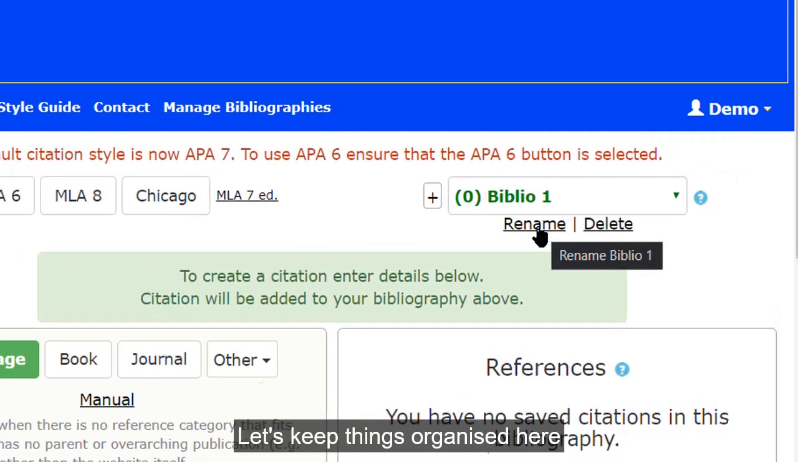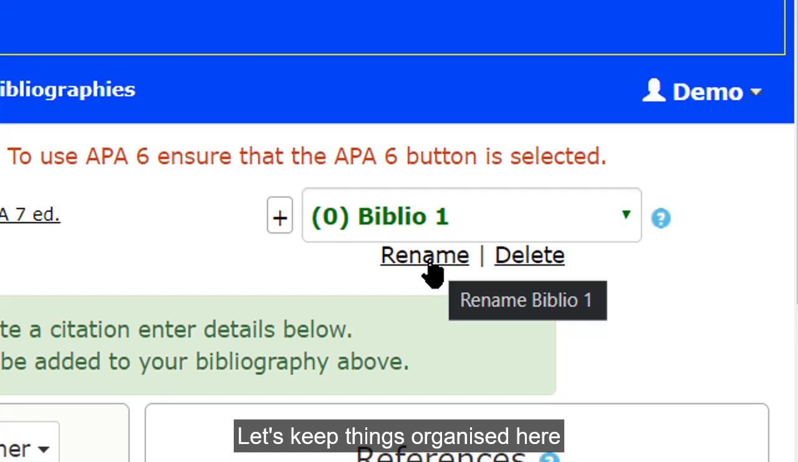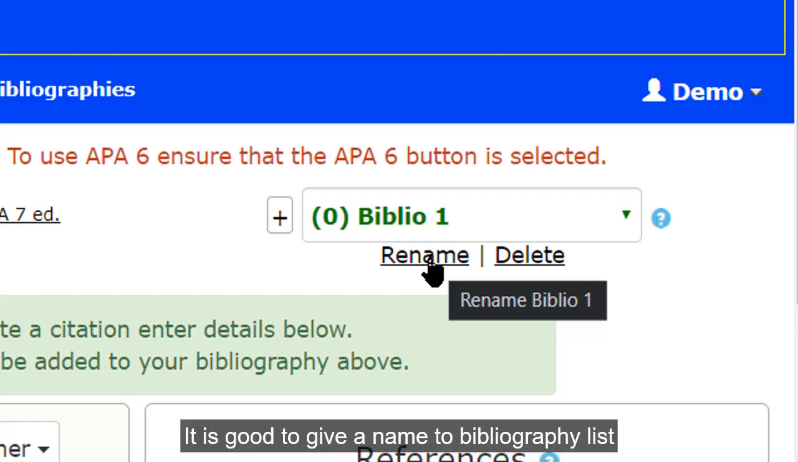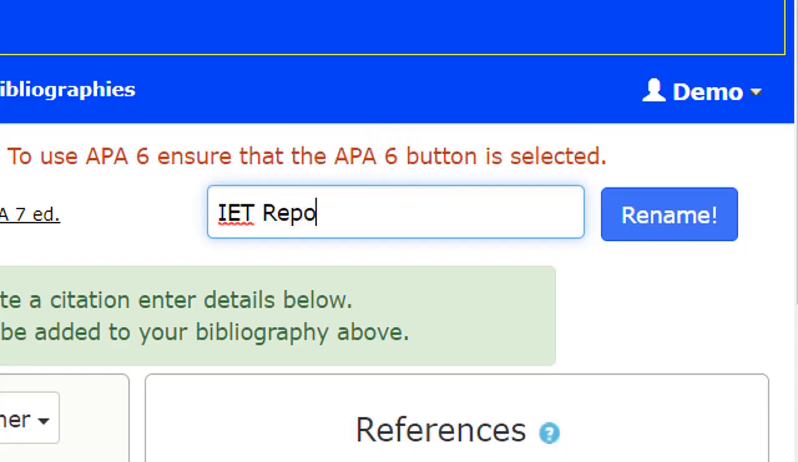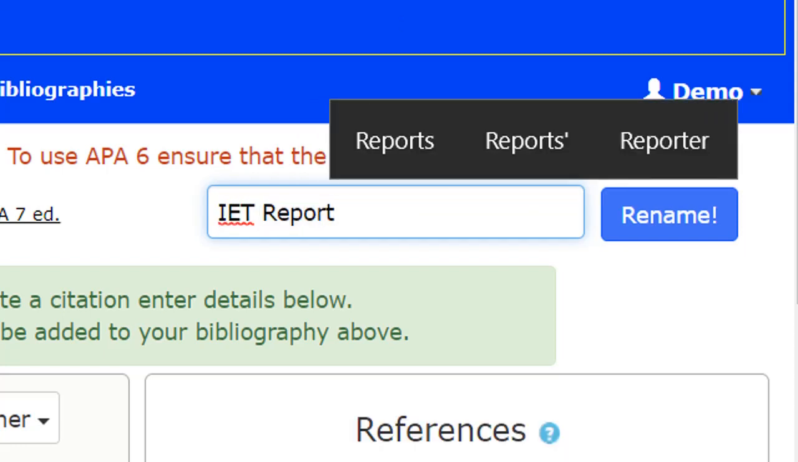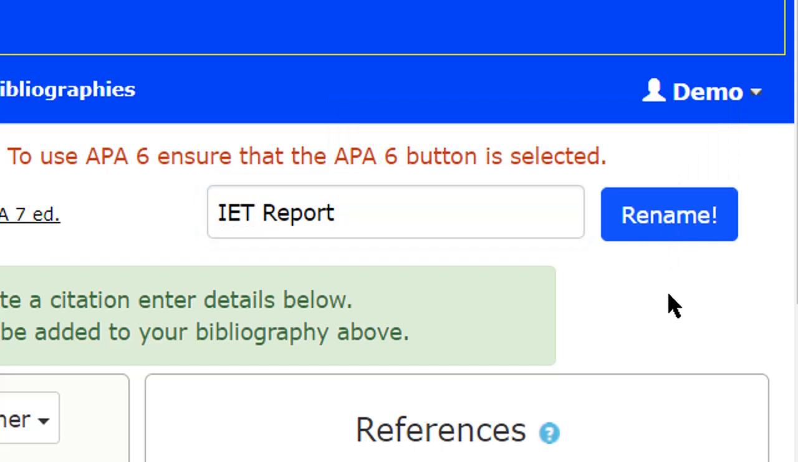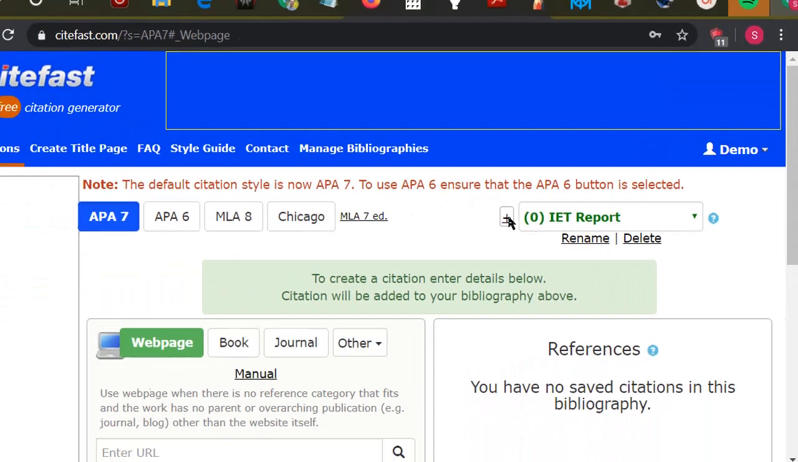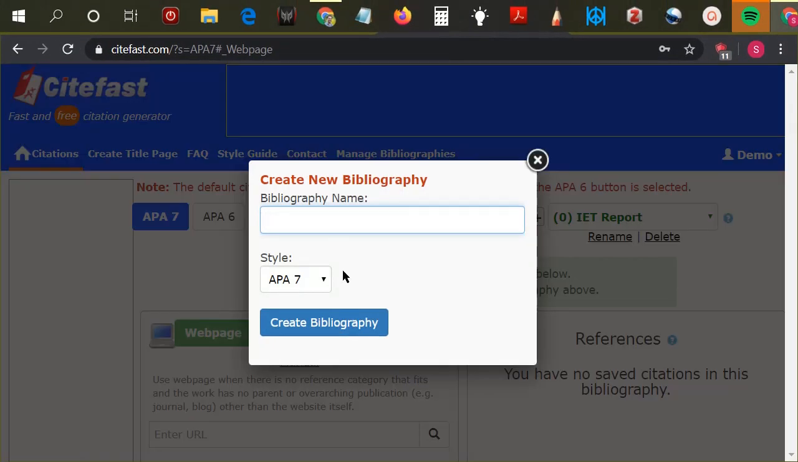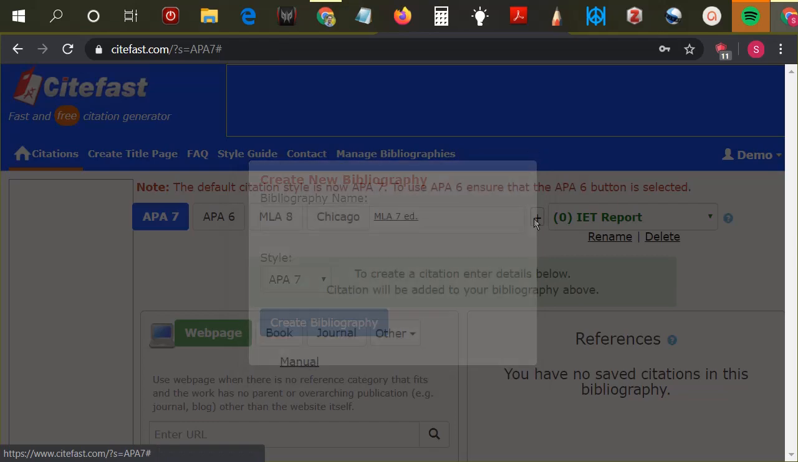The next step is to keep everything organized. We can rename this bibliography to IET report. This is important because all the bibliography under IET report can be saved under this particular category. We can add more categories here. For example, if you have to do a hospitality research project, we can have a separate file for that.